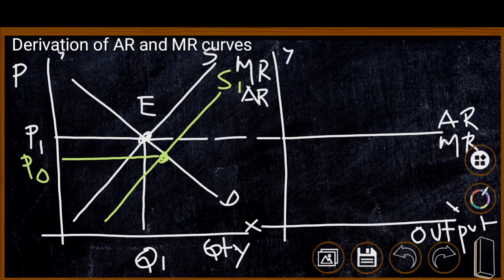The new price OP0 will be applicable to all the firms as AR and MR, because when there are variations in the supply or demand conditions of the market, that will be reflected in the price of the market, which is applicable to all the firms in the market. Therefore, the market price, which is determined through the interaction of demand and supply, is applicable to the case of firms as well.